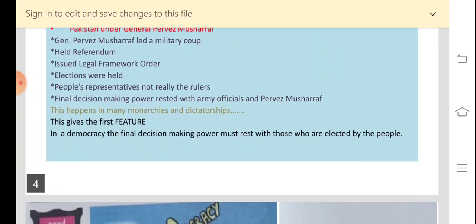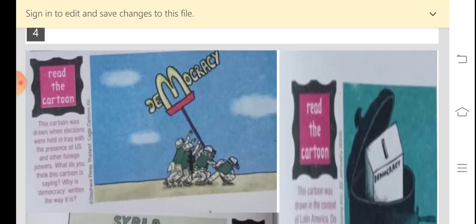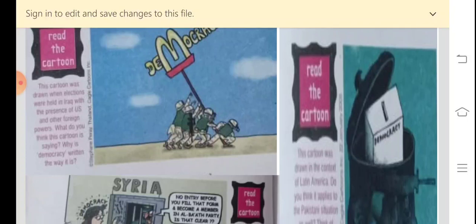Now we are going to read the cartoon activity. For that you have to refer to the cartoons on page 3, 4 and 5 of your textbook. So please take out page number 3, 4 and 5 of your textbooks.